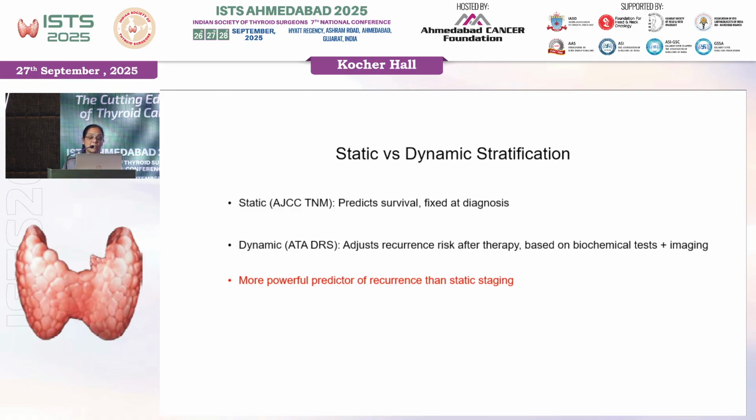However, dynamic risk stratification adjusts the risk of recurrence after the therapy, and it is based on repetitive biochemical tests and imaging at different periods. So dynamic risk stratification is a more powerful predictor of recurrence than the static staging.